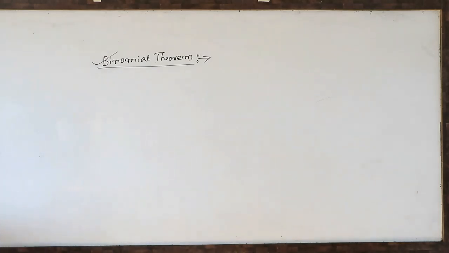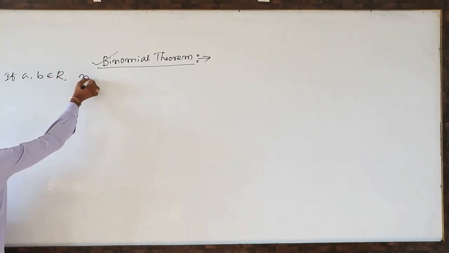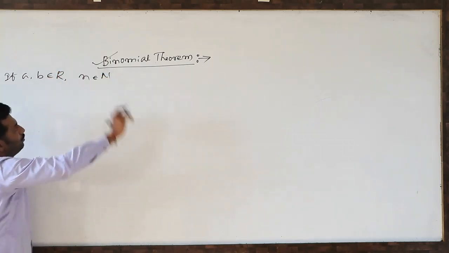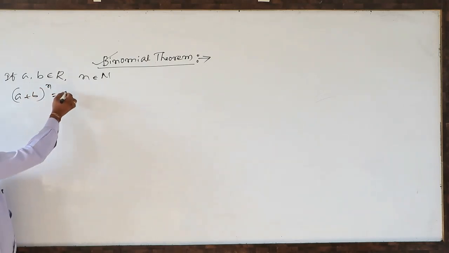See here. Statement: a, b are any two real numbers, and n is a positive integer, nothing but a natural number. Then a plus b whole power n, how to write?